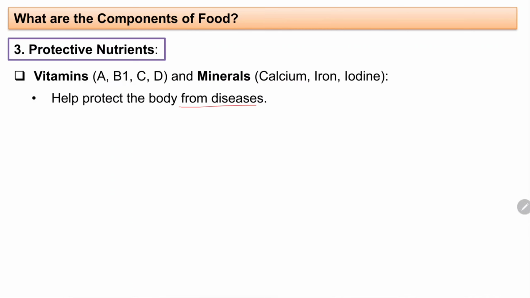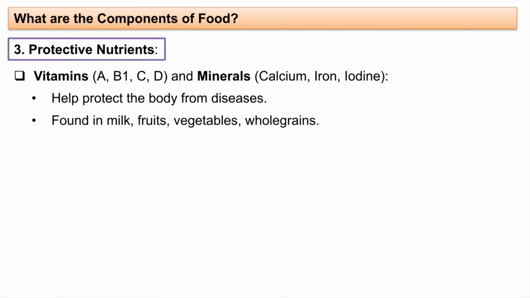Like we have seen, vitamin C protects us from which disease? Scurvy, isn't it? And there is another mineral, iodine, which defends us from the disease known as goitre. We have already done these cases in our chapter, but I have mentioned them here as well.